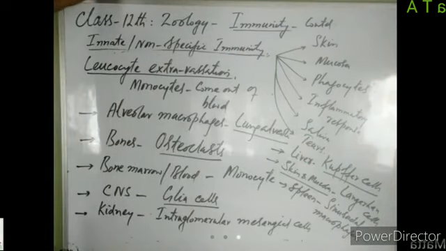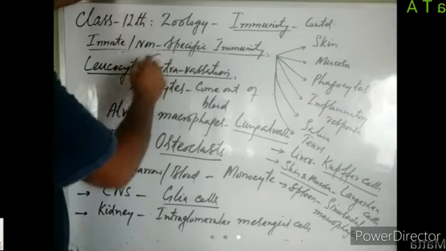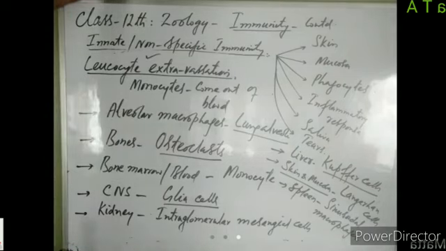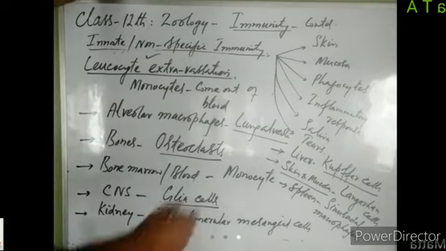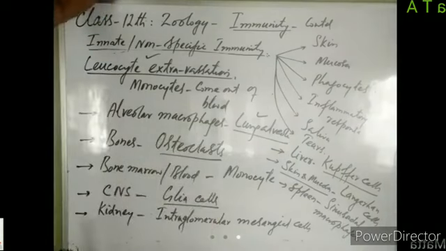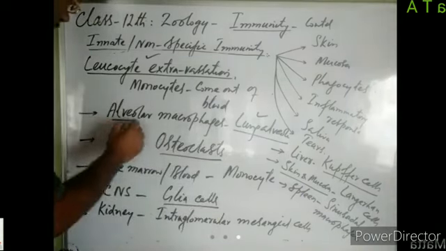these monocytes, when they migrate out of the blood circulation, this process of escape of monocytes from blood circulation into different tissue is known as leukocyte extravasation. So by the process of leukocyte extravasation, monocytes may reside in lung alveoli. When monocytes reside in lung alveoli, they are known as alveolar macrophages.